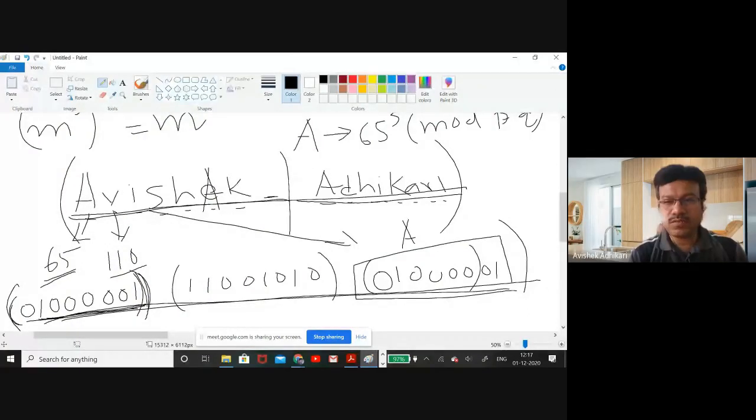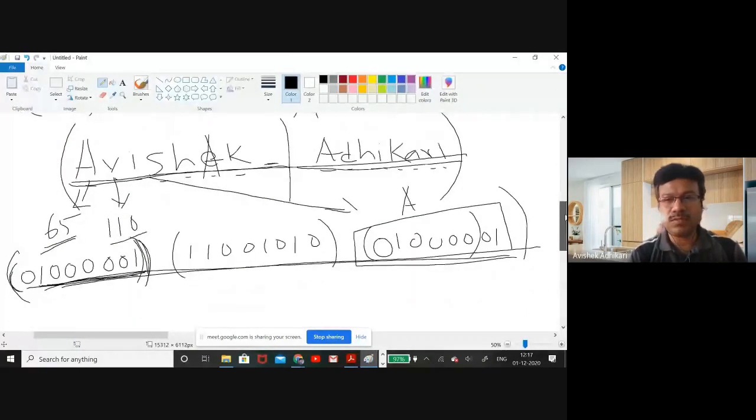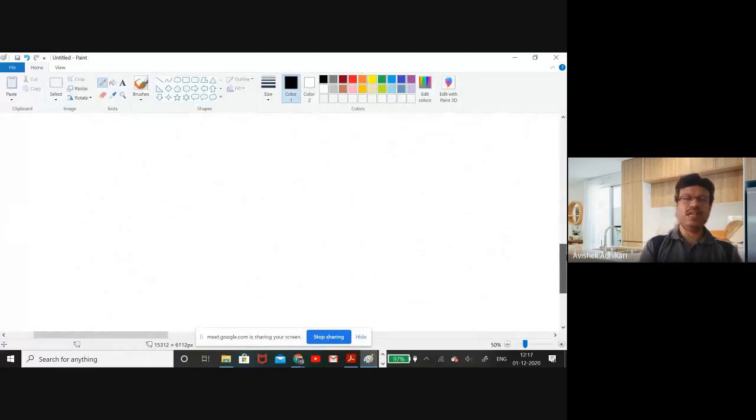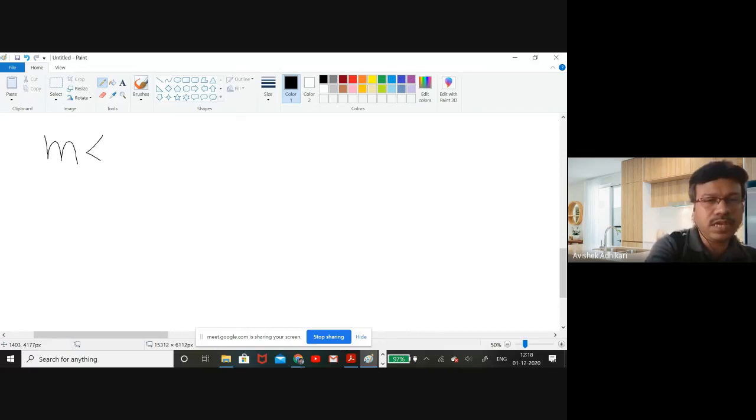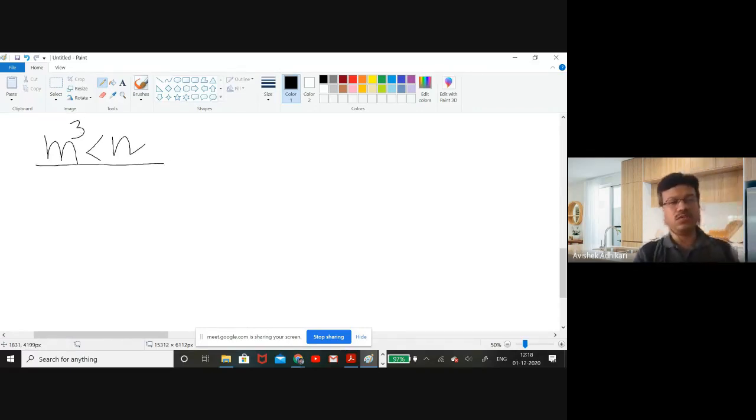So this is one attack that is known as the small exponent attack. Now there is another kind of attack where you want to relax some condition. For example, here one of the conditions was that m^e should be less than n. Now you want to relax this condition.